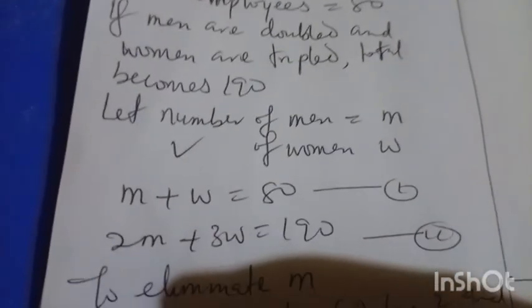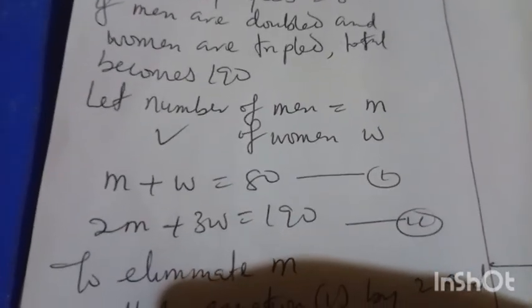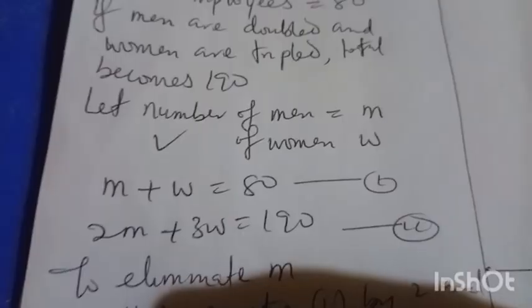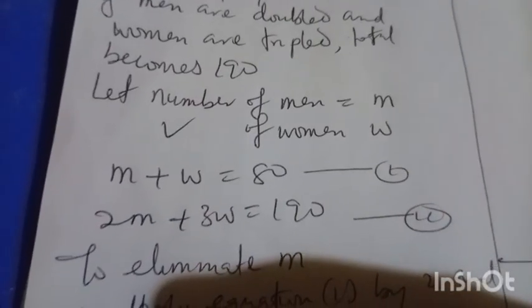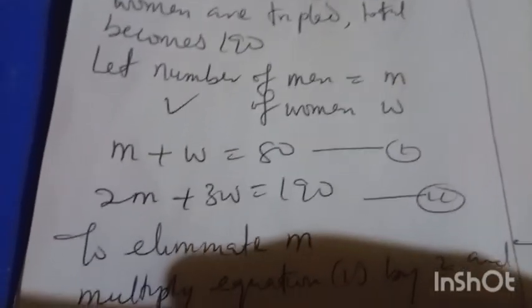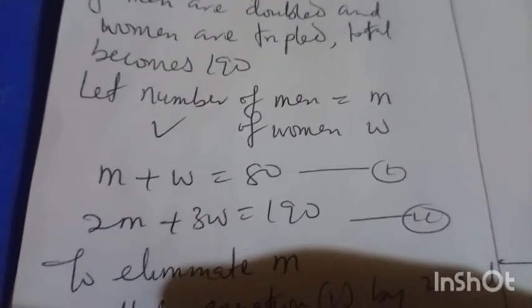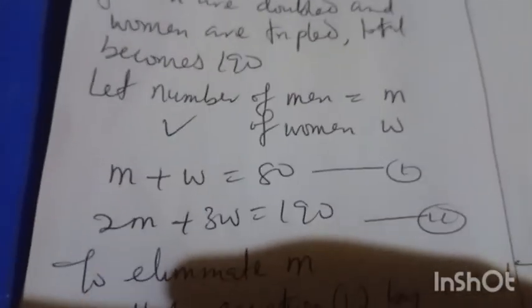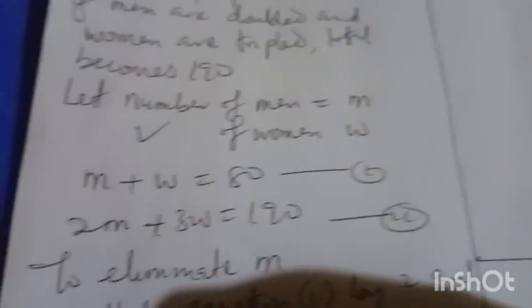And from this statement, they told us initially that in a company or in an organization or a factory, you have men and women working. That is, you have the two genders working there, and they told us all of them are 80 altogether. That is, men plus women equals 80. But we don't know who is more than the other. But along the question we know.